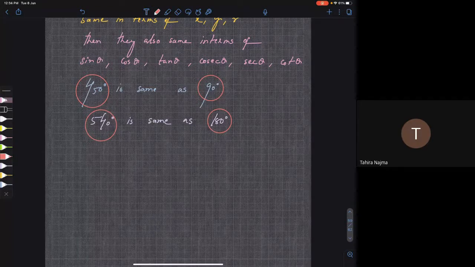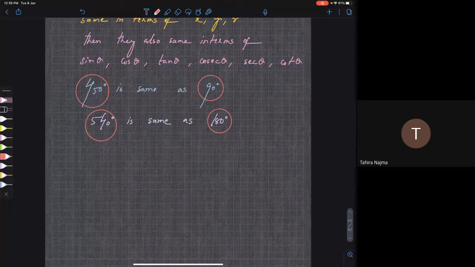Sir, I have a doubt. Yeah. Sir, if 540 is the same as 180 degrees, as you said, so what is the need to take those angles which are bigger than 360 if the values are going to be the same, which will lie between 0 degrees and 360 degrees? So what is the need to take bigger angles, sir?